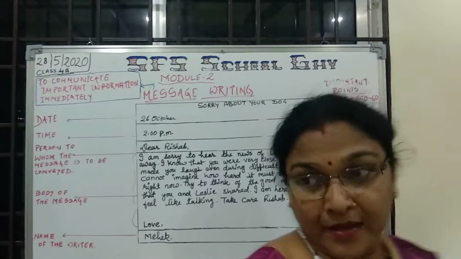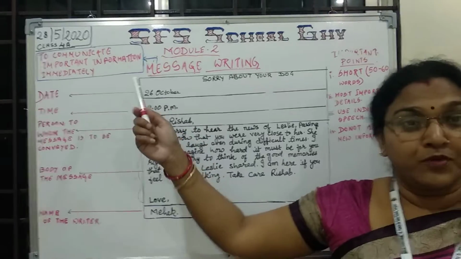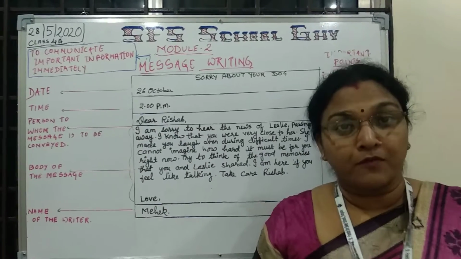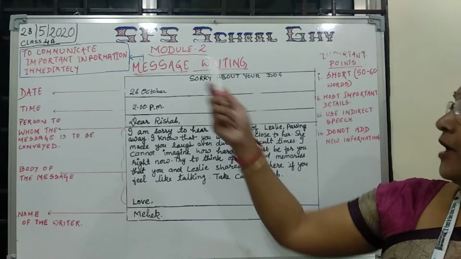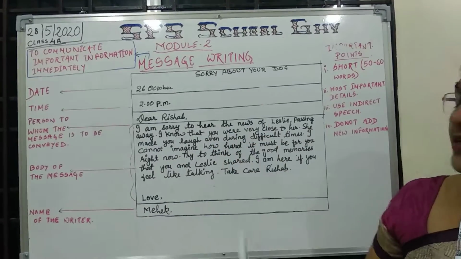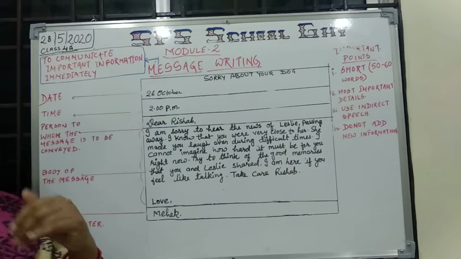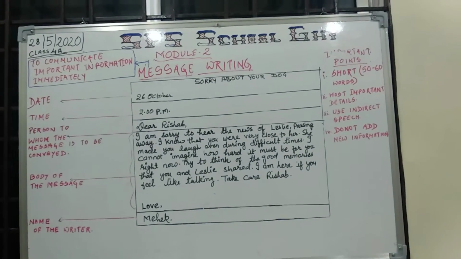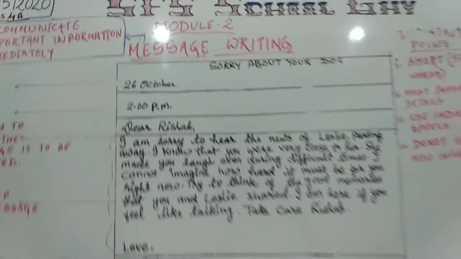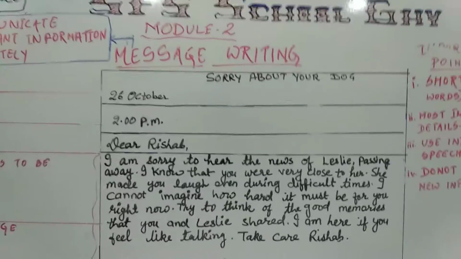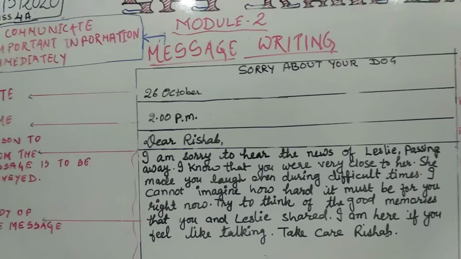Now what is message writing? Message writing is a way of communication, which we use to communicate with someone in order to inform something. According to your book, message writing can be conveyed in three different manners: a message of apology, a message of thanks, or expressing sympathy. So in your book, on page number 23, children, you can just take out page number 23.